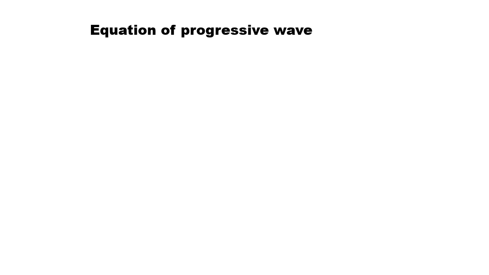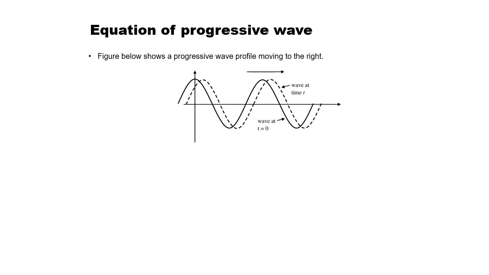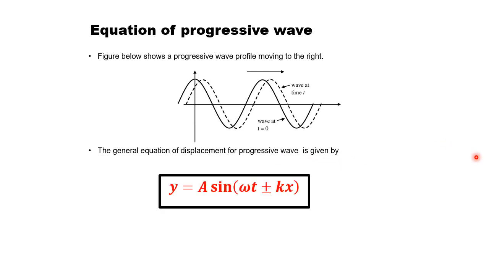Equation of progressive wave. The figure below shows a progressive wave profile moving to the right. So the general equation of displacement for a progressive wave is given by y equals a sine (omega t plus or minus kx).